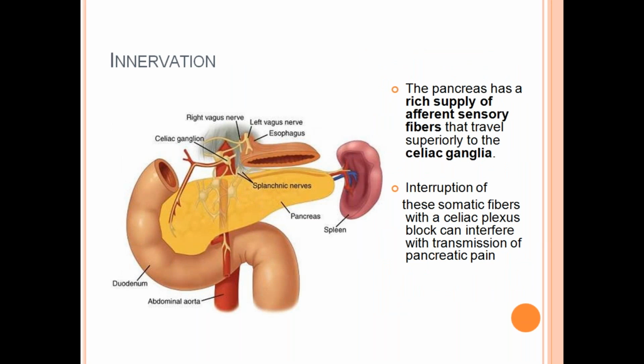Innervation. The pancreas has a rich supply of afferent sensory fibers. These are important because palliative management includes celiac plexus blockade to reduce the pain. They travel superiorly to the celiac ganglia. Interruption of these somatic fibers with a celiac plexus block can interfere with transmission of pancreatic pain.